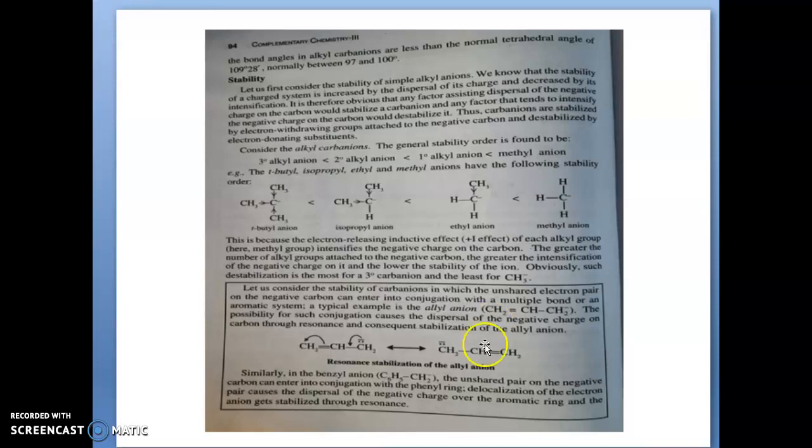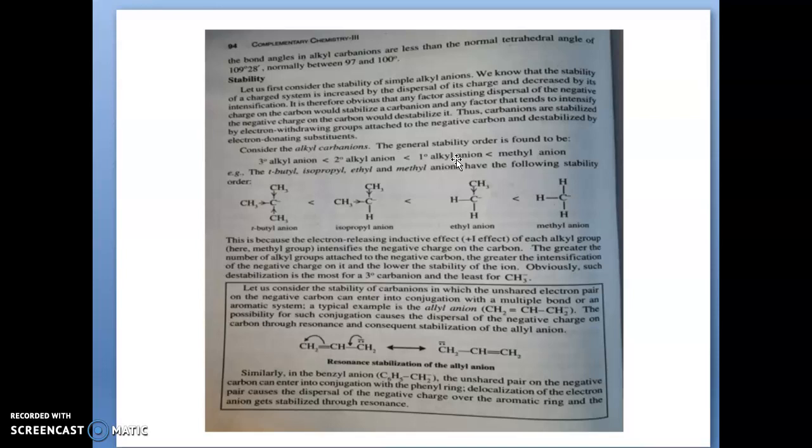Next we are going to discuss the stability of the carbanion. In the carbocation we said that the positive charge distributed over the molecule makes it more stable. Likewise here, if the negative charge is distributed among the other atoms present in the molecule, it becomes more stable.